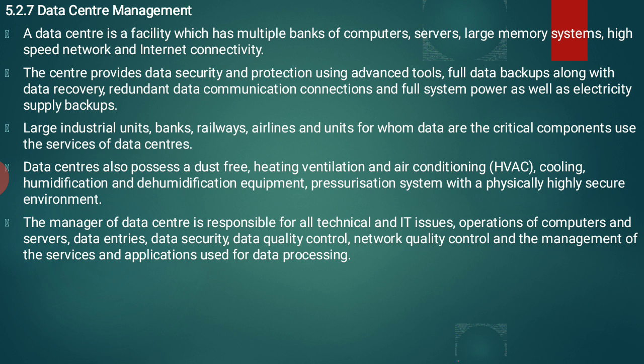For example, Google is a well-established server which maintains all the data. Banks store a huge amount of data. Railways also store a large amount of data. Airlines and units for whom data are a critical component use the service of data centers.